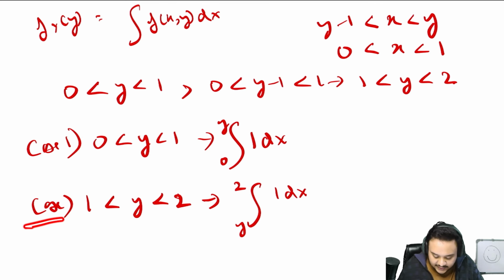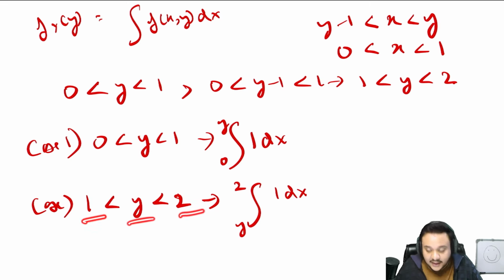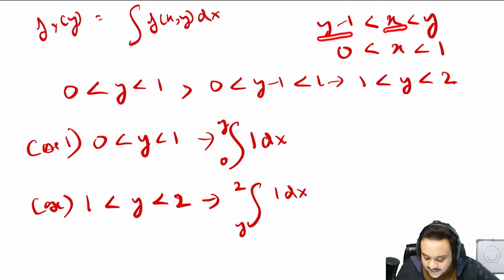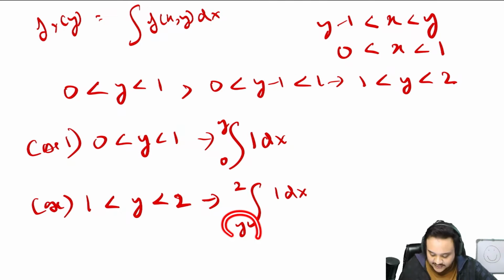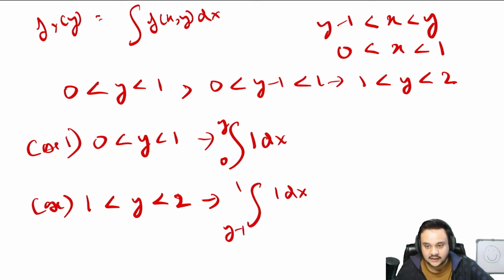And when we take the second case, case 2, you say that y is between 1 and 2. Why? Because now if you look at this, x is greater than y minus 1. So this is nothing but y minus 1, right? You can also rewrite this. I've just written it for the sake of simplicity. You can write this as y minus 1 and 1 also. It will mean the same thing. It will give you the same solution as well.